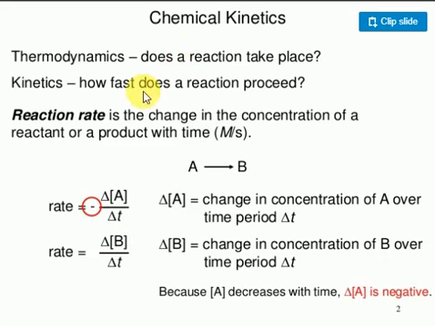Look at the equation they have given. The rate of a reaction is the change in the concentration of a reactant or product per unit time only. Here molar concentration per second is given. Time is taken in seconds, concentration in moles. So suppose A becomes B, rate is equal to minus delta A by delta t. Delta A is the change in the concentration of A with respect to time t. Delta B represents the change in the concentration of B with respect to time. As time goes on, concentration of A decreases, concentration of B increases only.